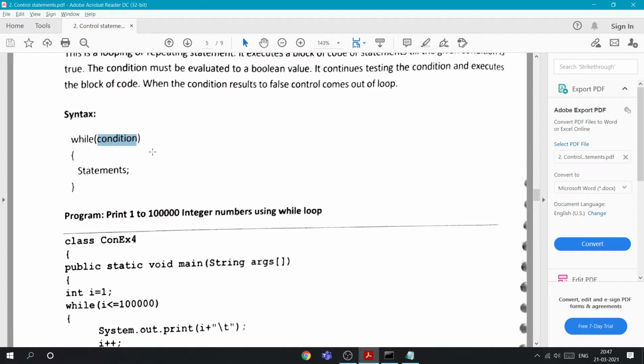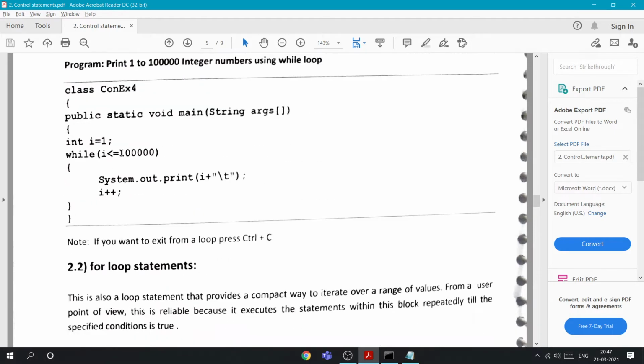We can use any of the operators. Until the condition is satisfied, this while loop will repeat and the statement will be repeatedly executed.